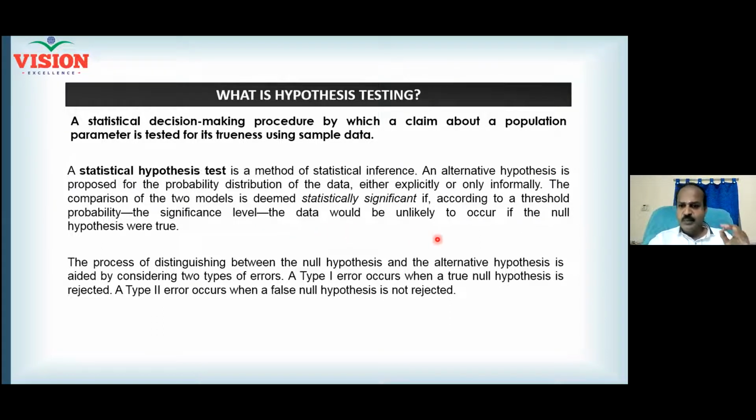The data would be unlikely to occur. That means what you have seen in your sampling may not occur, or what you have not seen in the sampling may occur if you repeat the study. There is a probability for that.